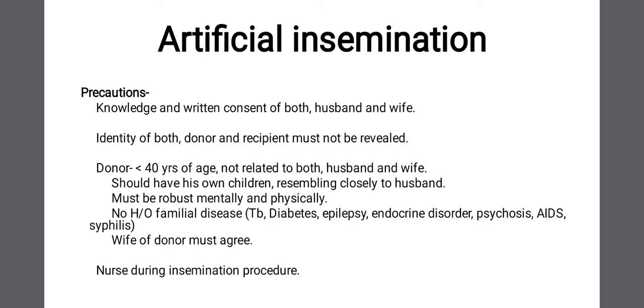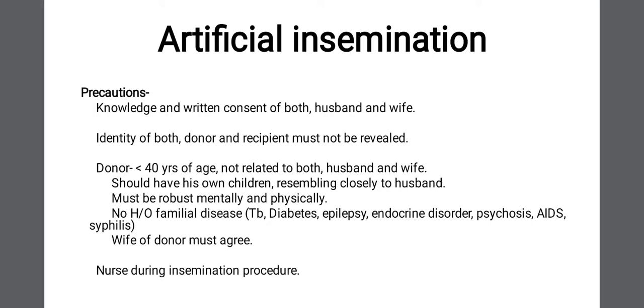Now what are the conditions for the donor? The donor has to be less than 40 years of age, should not be in relation with the husband or wife. They should not have any relation to the husband or even to the wife. He should have his own children, and it has been mentioned he should closely resemble the husband, and he must be robust mentally